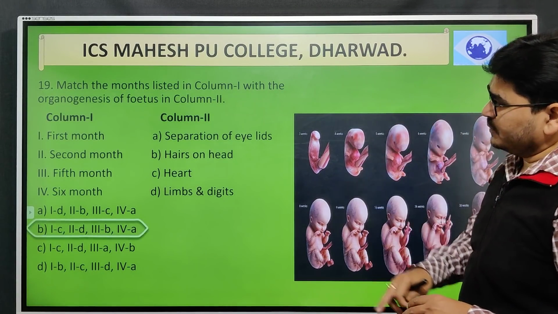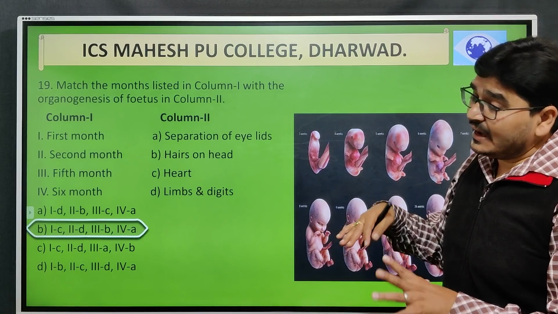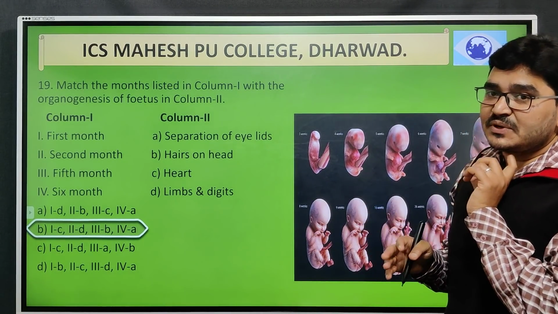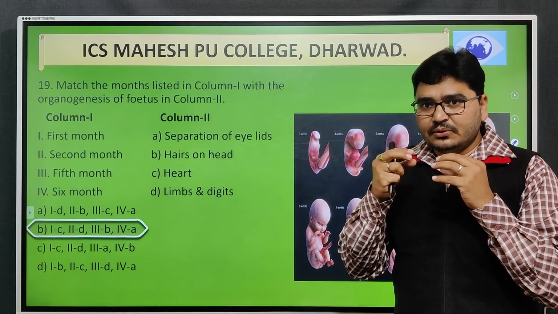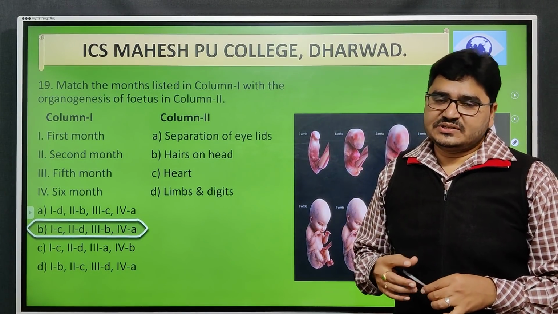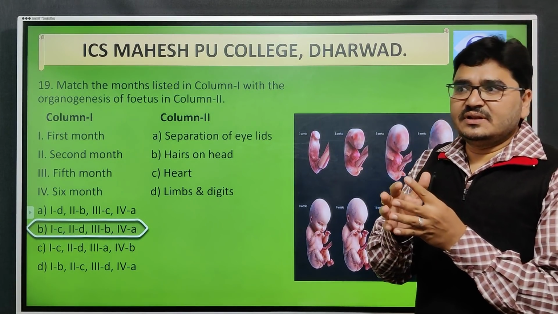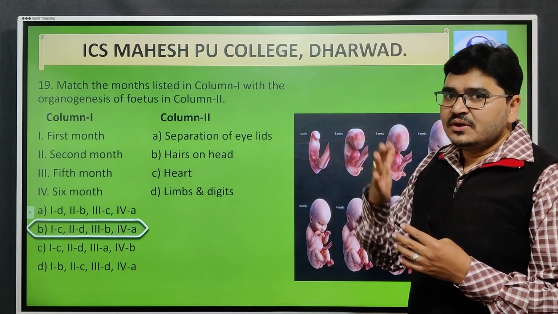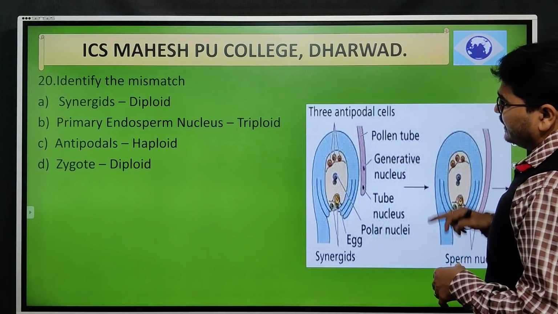So the correct option is B, obviously, hairs on the head, and later on, in the 6th month, there will be a separation of eyelids. The mouth structure comes, and this kind of developmental part starts. That is, a complete human with symptoms and appearance characters forms after these 6 months. Okay, this is about embryonic development.